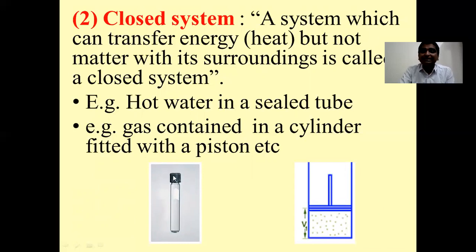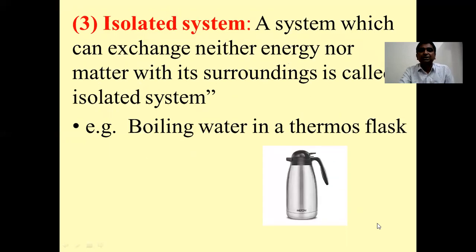But unless I open the lid, it will not be able to exchange matter, the liquid inside the bottle, with its surroundings. So it is a closed system. Similarly, the gas taken in a cylinder and fitted with a weightless frictionless piston is a closed system. A closed system is a system which can exchange only energy but not matter with its surroundings.